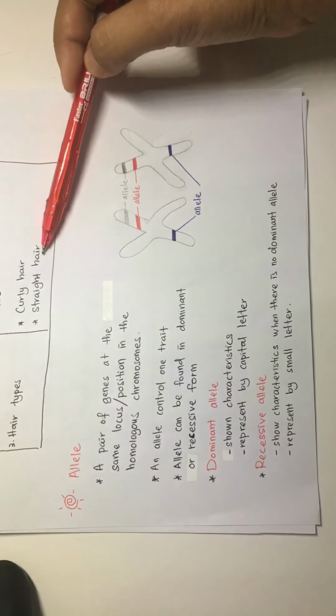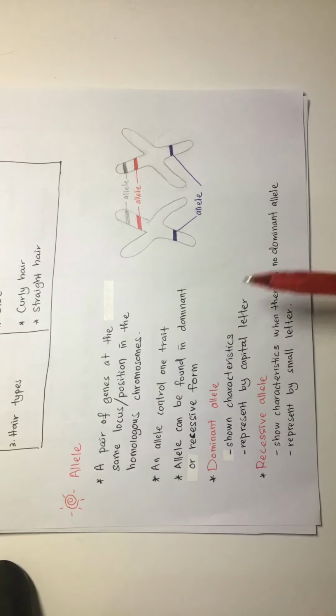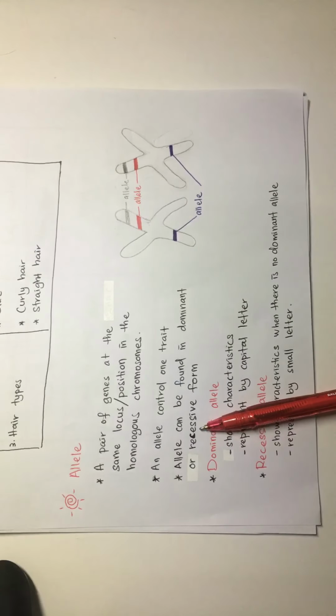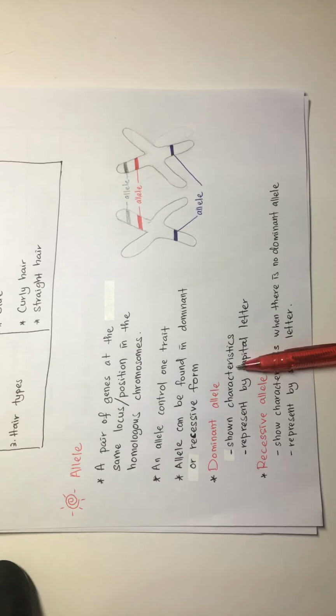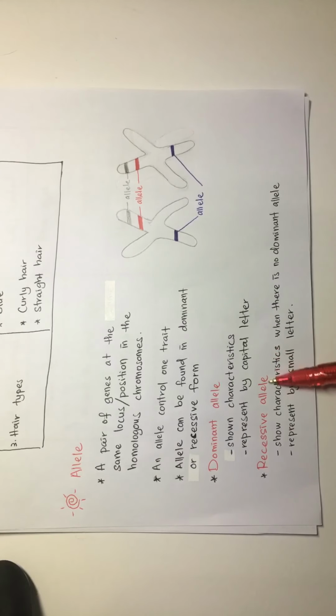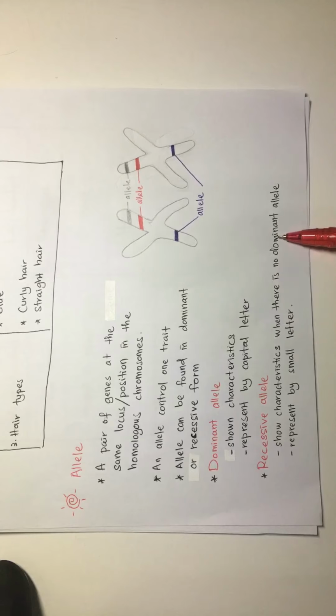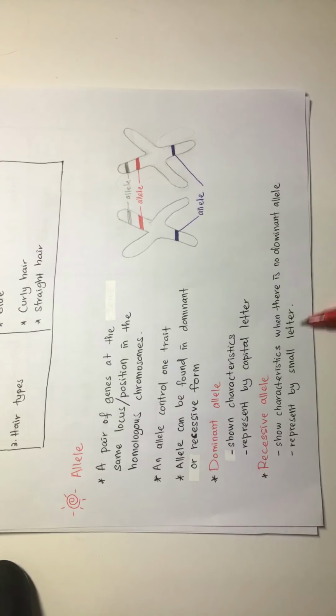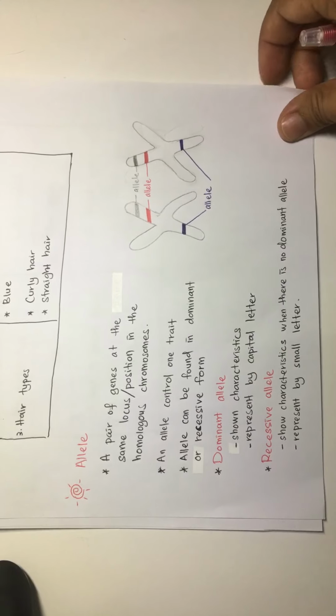So here examples of the trait, and it can be found in dominant and recessive form. Okay, dominant, recessive. Dominant, it will show the characteristic, and usually because it is dominant, we represent by capital letter. And then recessive allele, the traits will be hidden, or recessive allele only show characteristic when there is no dominant allele, and it is represented by small letter. Okay, capital letter, small letter, we can choose any letter we wish as long as it is capital and small.